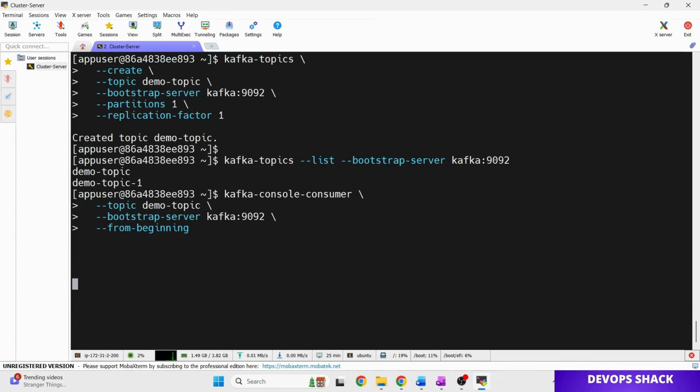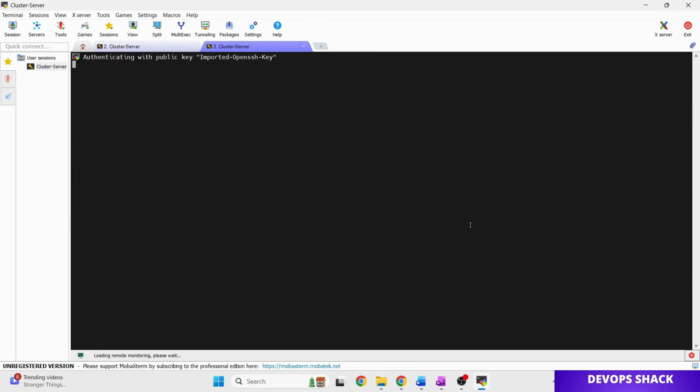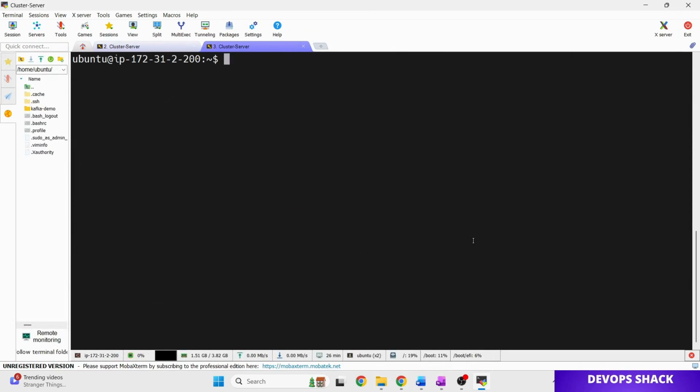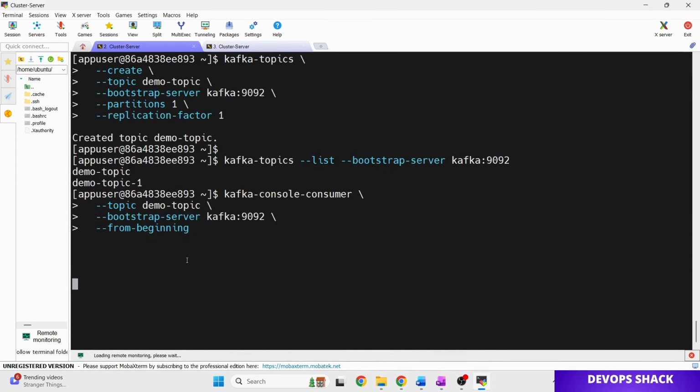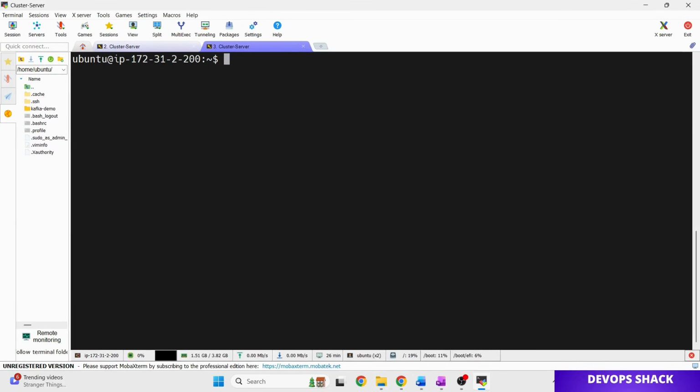Now we will leave it open. We are going to open another terminal where we will produce the message, and then we will see if the consumer is able to consume the message or not. So again we will open the Kafka container in a different terminal, which has opened.